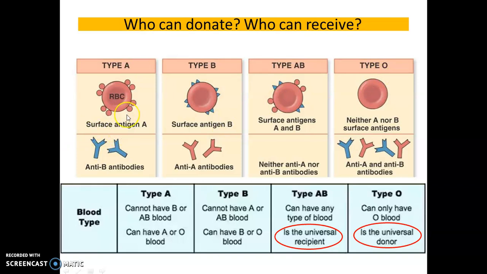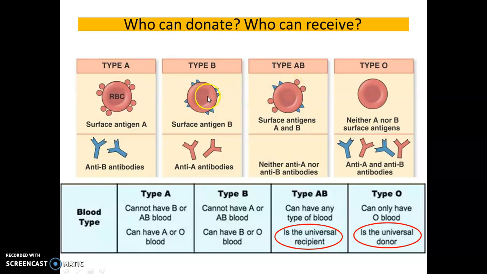If A type blood is transfused with B type, so if a person with A blood group is receiving blood from B type, what will happen? The anti-B antibody in the plasma of the recipient's blood will react with the antigen B on the surface of the donor's RBC, and this will result in clumping. And if he receives blood from an AB person, then also the anti-B antibody will react with the antigen B on the surface of the donor RBC.